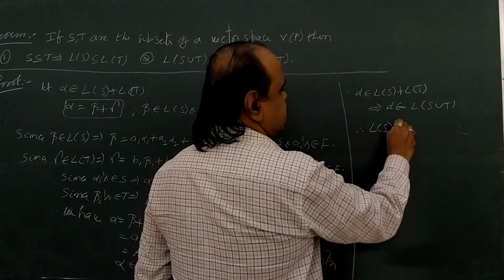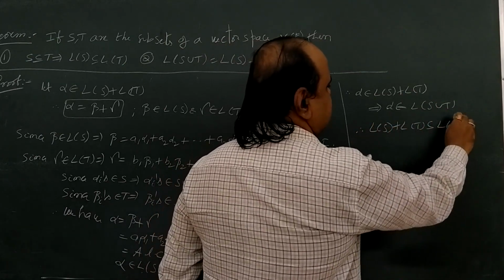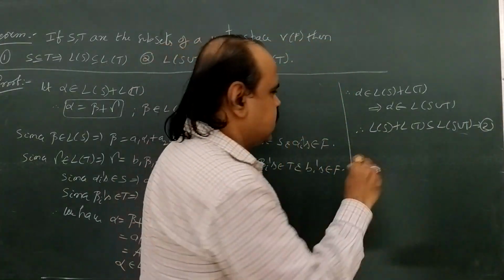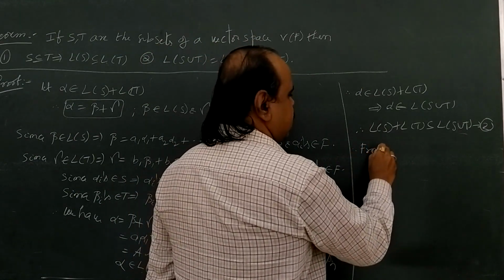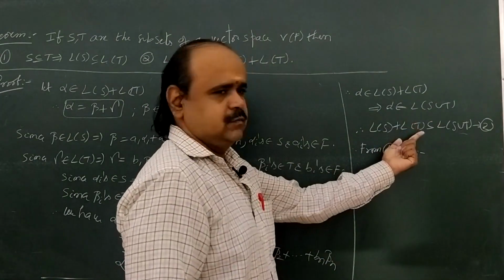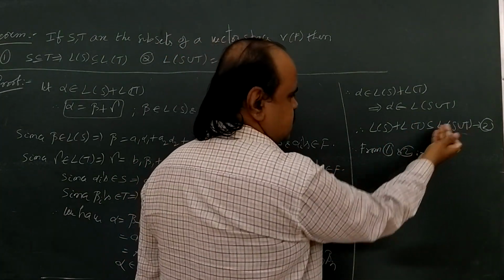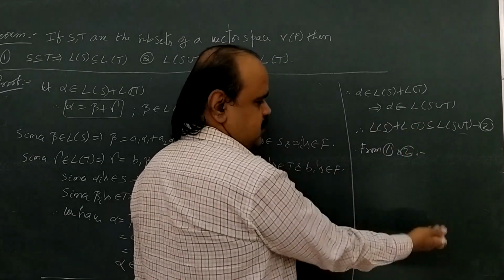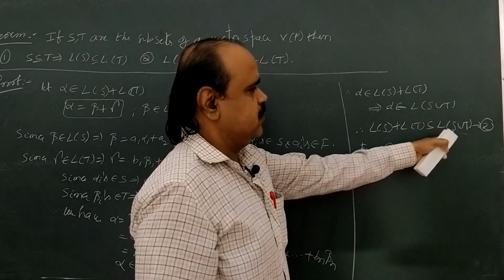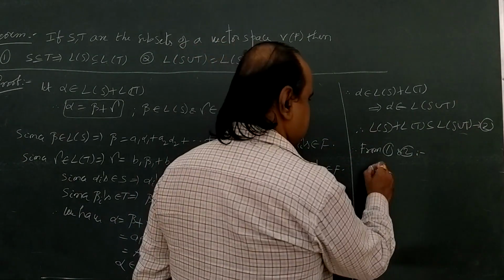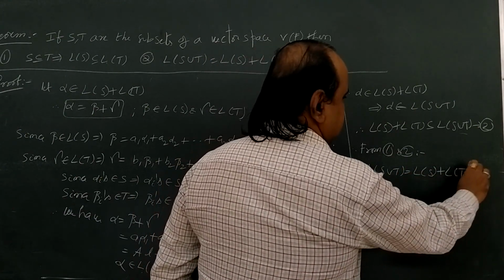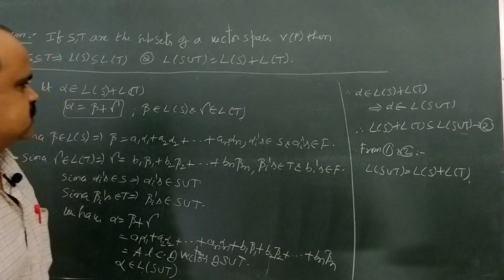Therefore, L of S plus L of T is a subset of L of S union T, call it the second equation. From 1 and 2, since the first equation contains the reverse of this condition, that means L of S union T is a subset of L of S plus L of T as the first equation. Now, we have the second equation as L of S plus L of T is a subset of L of S union T. From both, we have L of S union T equal to L of S plus L of T. This is the end of the second part, hence the proof.